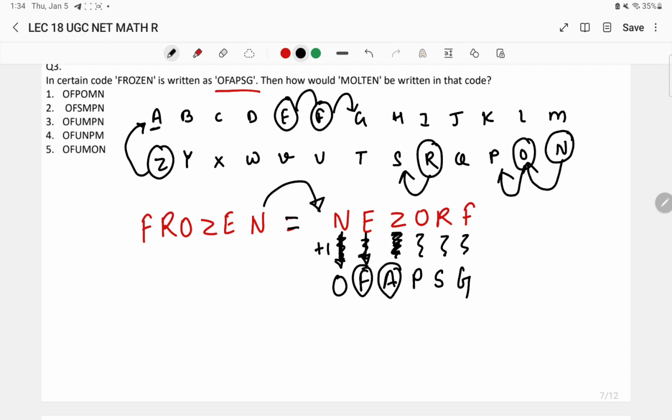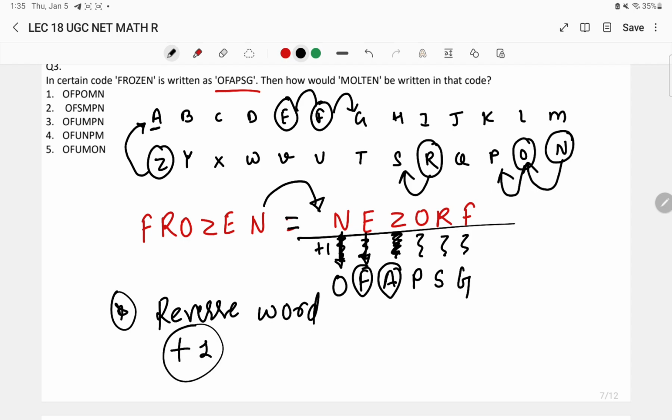Right, so this is the logic they have taken. First we have to reverse the word, and whatever reversed word we get, to each letter we have to add plus 1. Okay, so this was the logic behind it.